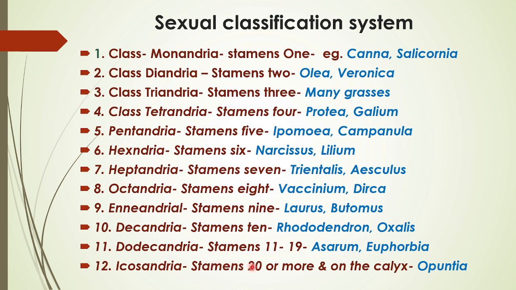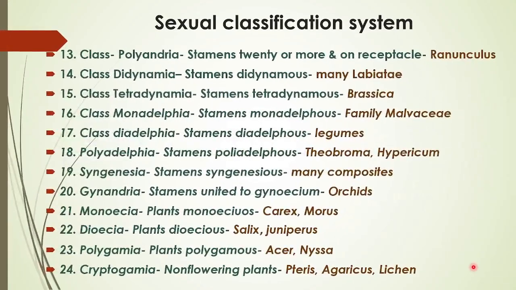Next class is Icosandria. Number of stamens will be 20 or more, and the stamens will come on the calyx. Then all such plants are placed into Icosandria. Examples are Opuntia.